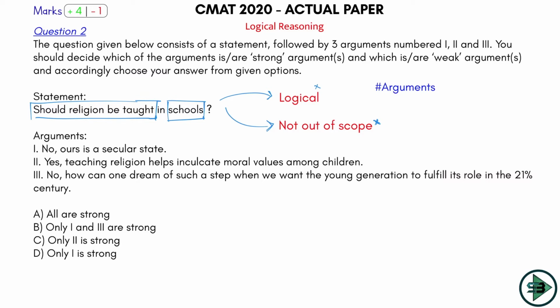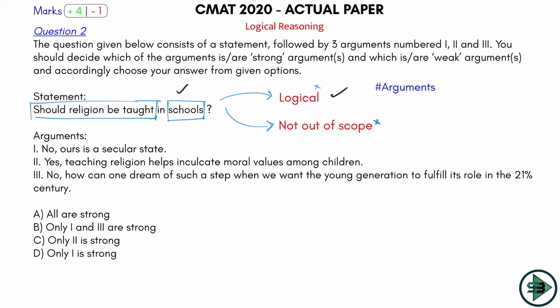So what is a strong argument? Actually, something that is logical and related to the statement. It is talking about religion being taught in school and not anything else, and it is giving me a logical reason. That will be my strong argument. Okay, so make sure you know this. The argument has to be logical, and secondly, it has to be within the statement, not something that is out of the statement.